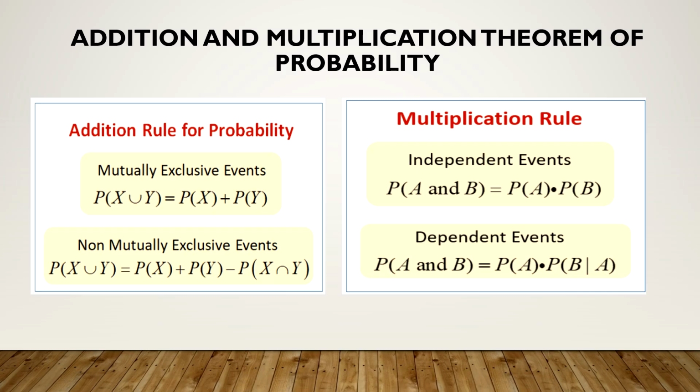Multiplication rule will always apply to independent and dependent events. Independent events, just now we have seen, P of A and B, means P of A intersection B, is P of A into P of B. Dependent events means conditional probability. So P of A intersection B is P of A into P of B given A, or P of B into P of A given B. So this is by the definition of conditional probability.